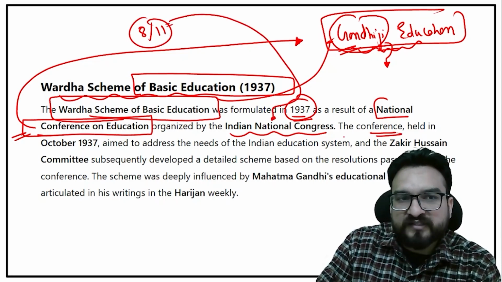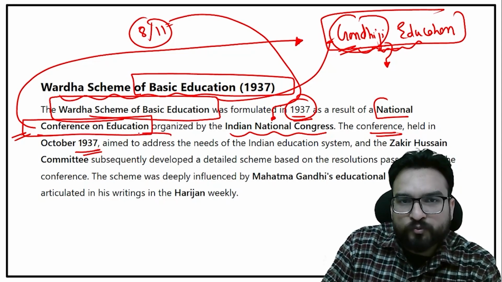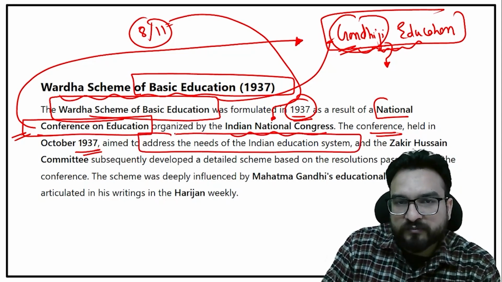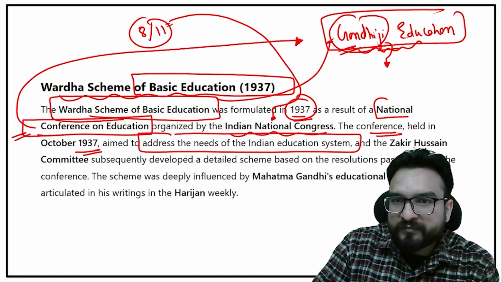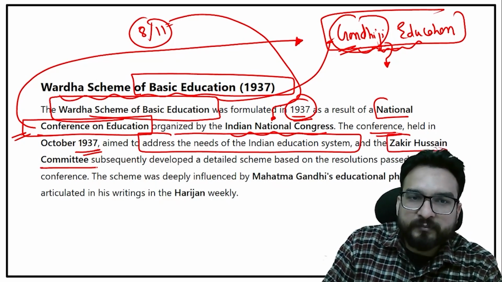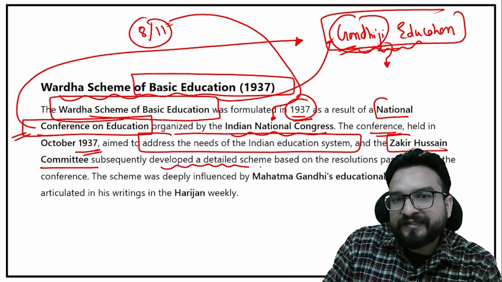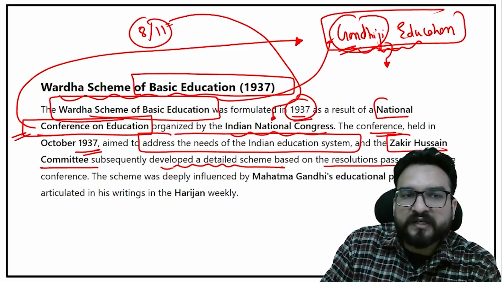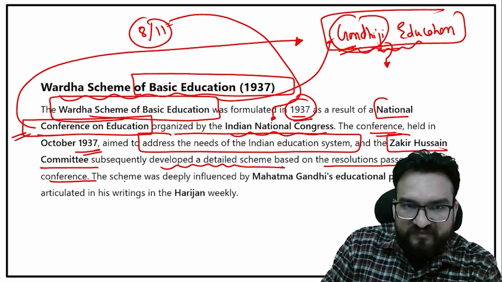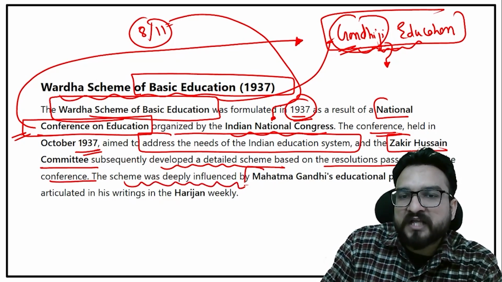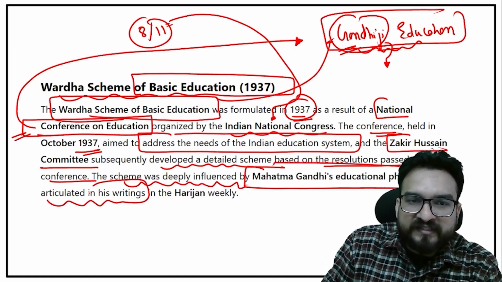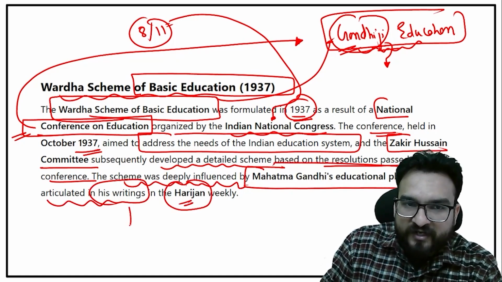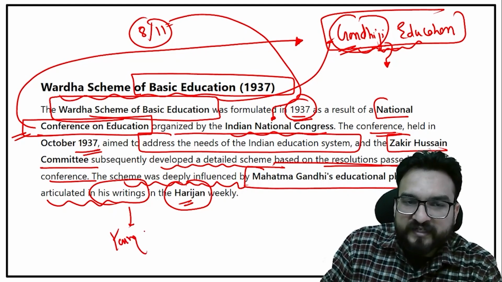This conference, held in October 1937, aimed to address the needs of the Indian education system. For this, one committee was also formed, the Zakir Hussain committee, which subsequently developed a detailed scheme based on the resolution passed during the conference. This scheme was deeply influenced by Mahatma Gandhi's educational philosophy as articulated in his writings Harijan and Young India.